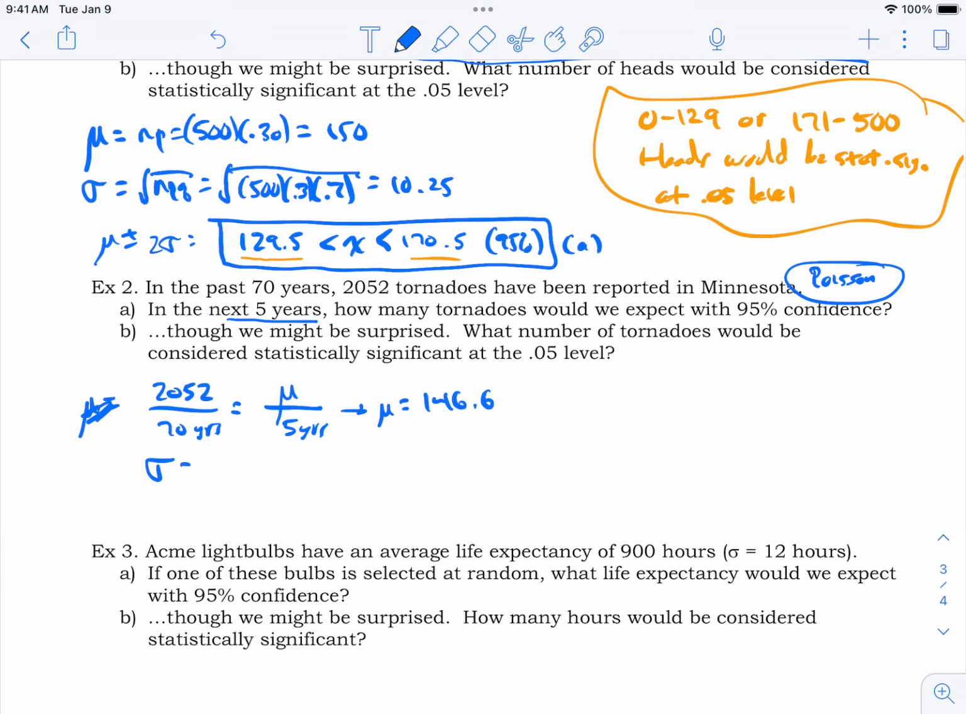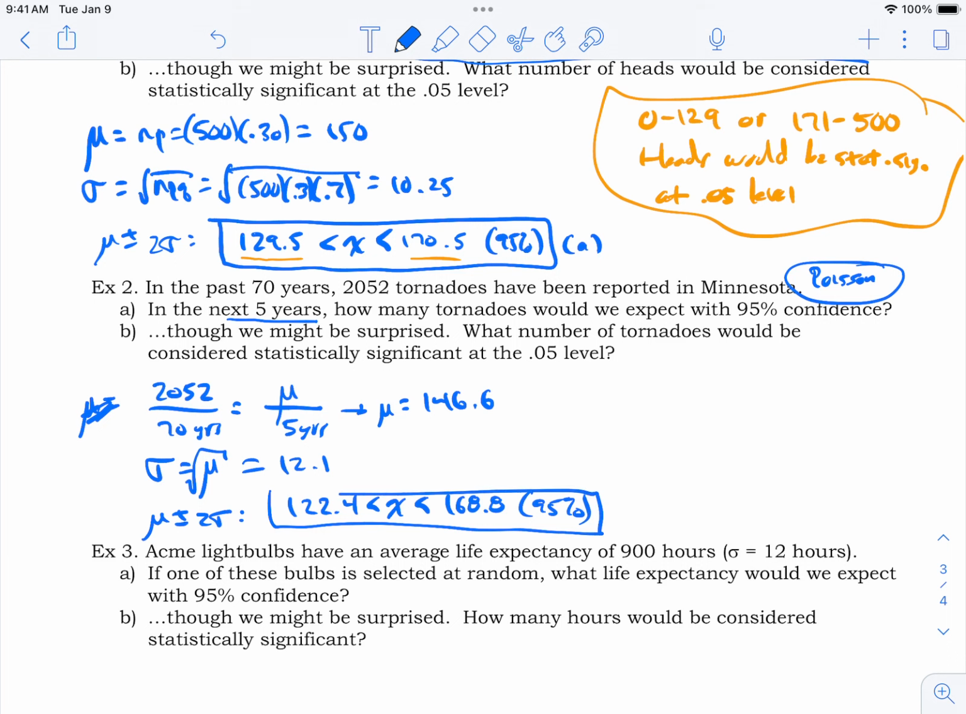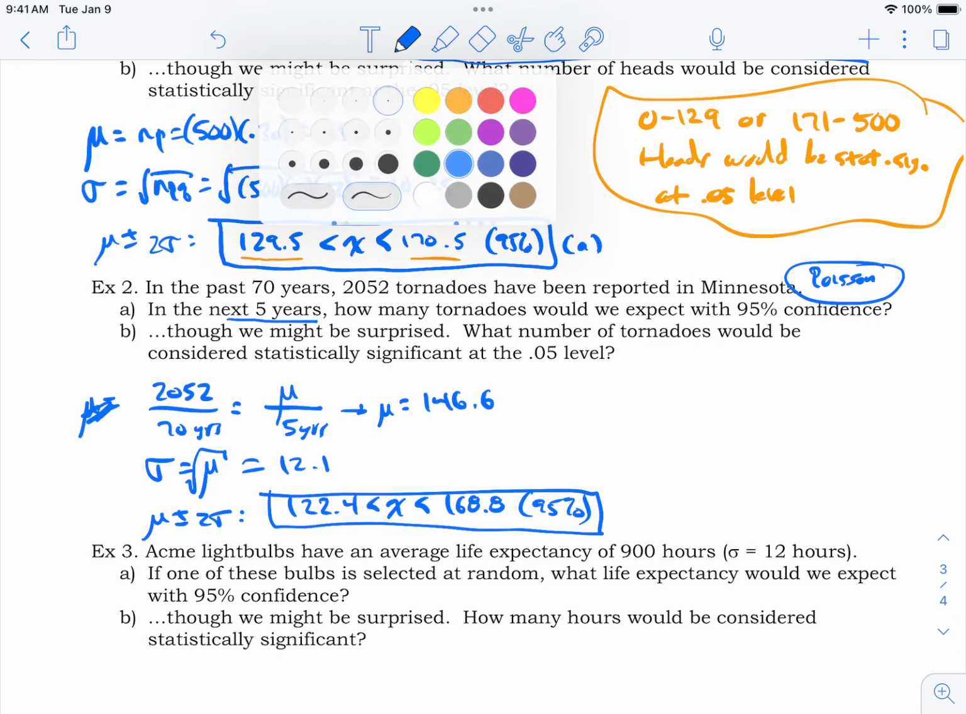And then for Poisson distribution, remember the standard deviation is simply the square root of the mean. And if you do that, you'll get just about 12.1. So if you do the plus or minus 2 sigma rule of thumb here, you end up getting 122.4 up to about 168.8, and that would be your 95% confidence level that the number of tornadoes in the next 5 years in Minnesota will be somewhere between, maybe 123 and 168, something like that. That's part A.